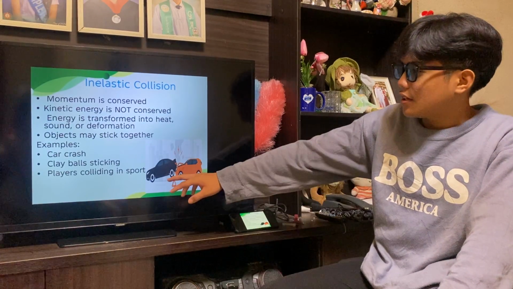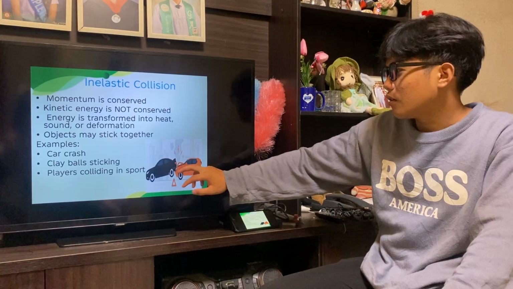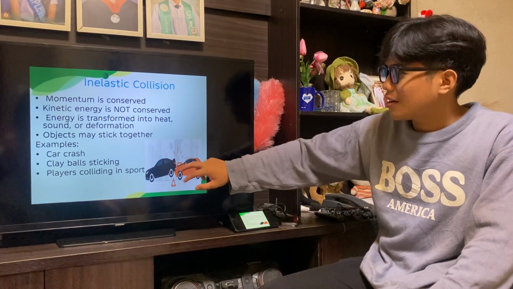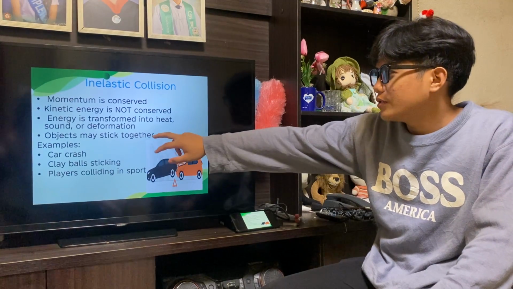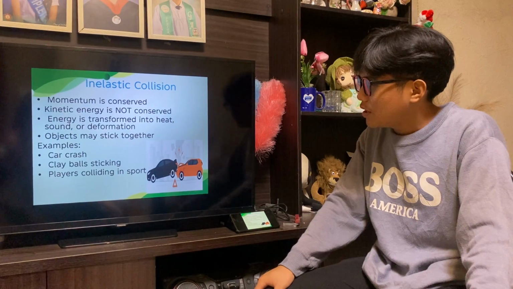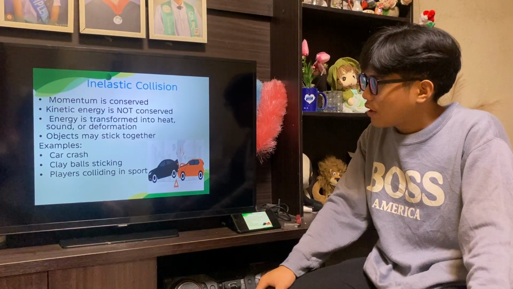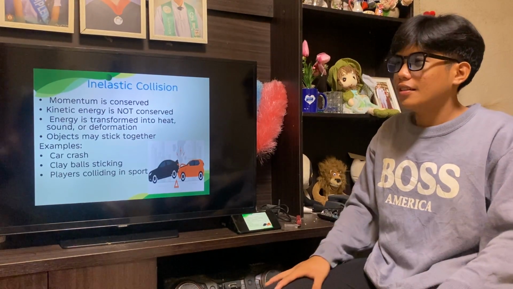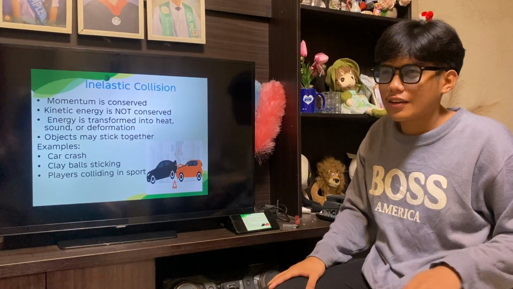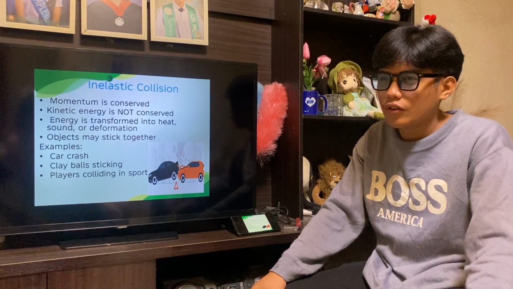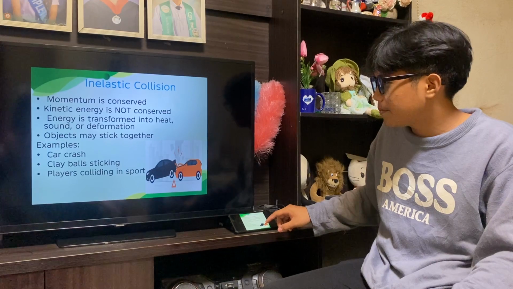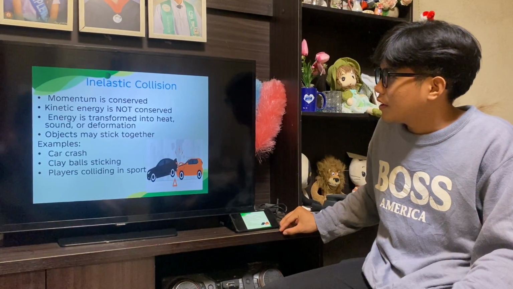Car crash, as you can see here, there are two cars colliding. The two cars collide, and one car gets crumpled. One example: objects may stick together and energy is transformed into heat. For example, a heater plugged into an electrical outlet turns electricity into heat that you can use to cook. That is an example of an inelastic collision.